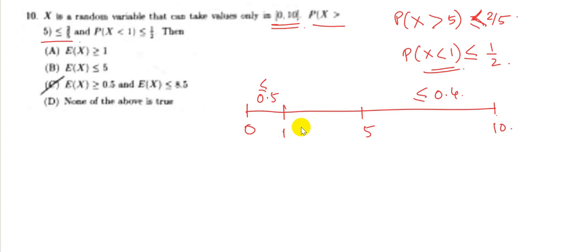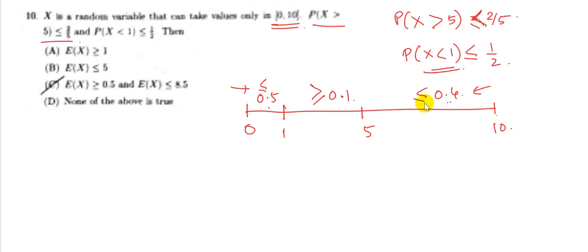So what would be the probability in between 1 to 5, both included? So here, if this is less than 0.4 and if this is less than 0.5, that means this portion should be greater than or equal to 0.1, because the maximum value of this region can be 0.4, the maximum value of this region can be 0.5. So if they reach their maximum values, then the total probability of these two regions becomes 0.9, and we still need 0.1. So that would be the probability of the region between 1 to 5.